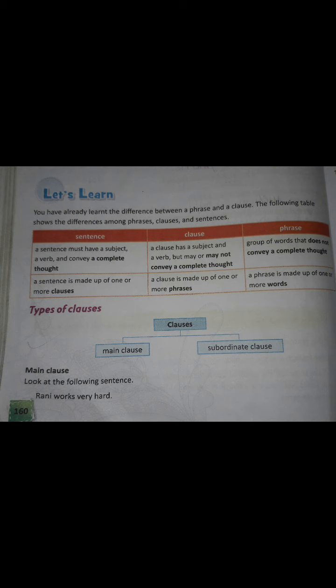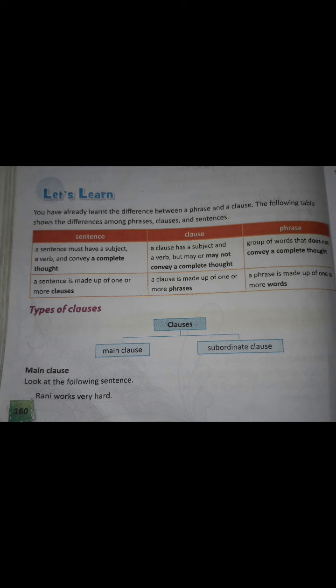They are also known as subordinate clauses because they are less important than the main clause in the sentence. So this dependent clause is also known as subordinate clause. A clause that doesn't make complete sense on its own is known as a dependent or subordinate clause.